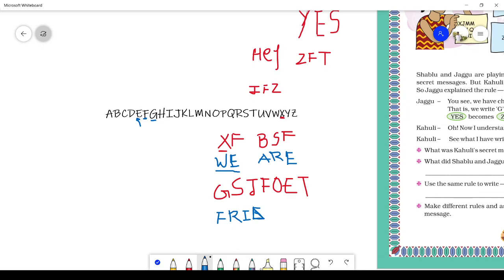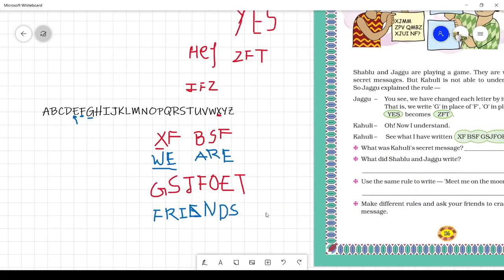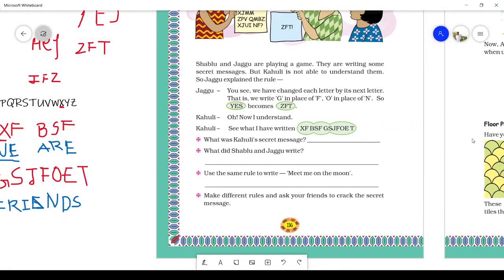Then for O, N will come, and for E again D will come, and for T, S will come. So this is the secret message: we are friends. This is how we can decode the message.